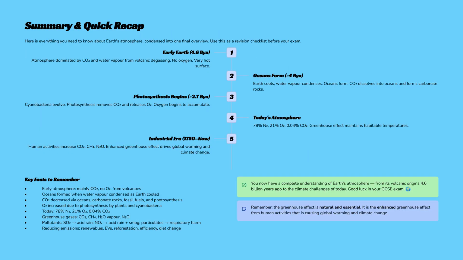To recap, Earth's atmosphere evolved from volcanic gases to its current composition, driven by cooling and photosynthesis. The natural greenhouse effect is vital, but human activity has enhanced it, causing global warming. Remember the difference between the essential and the enhanced greenhouse effect.